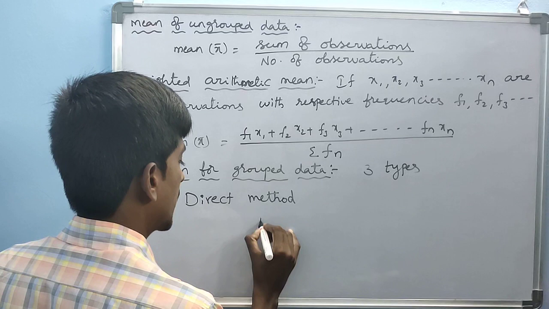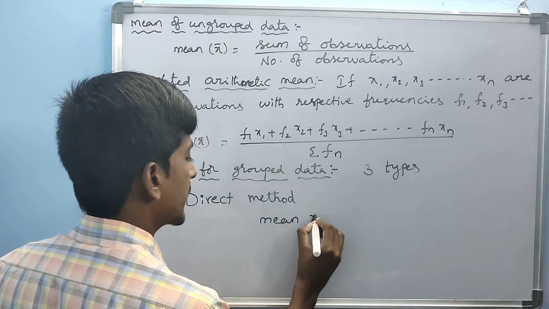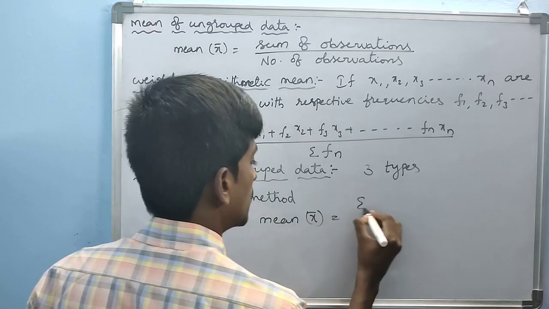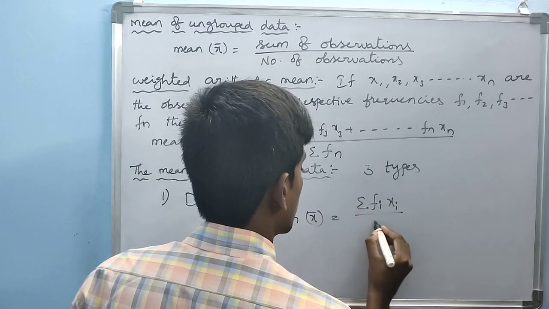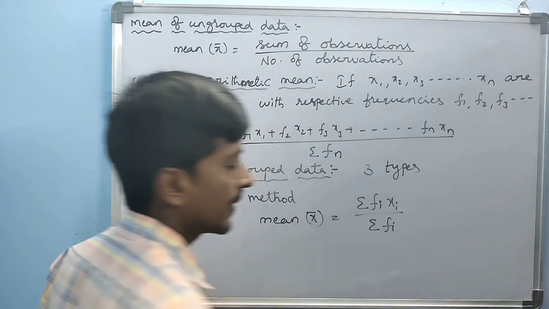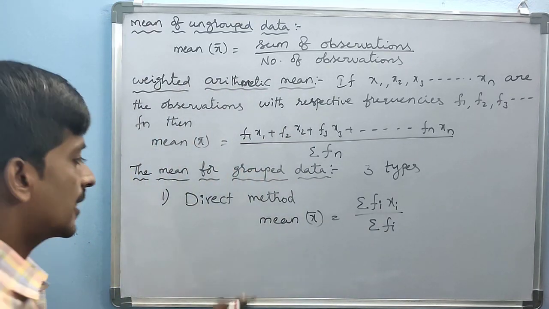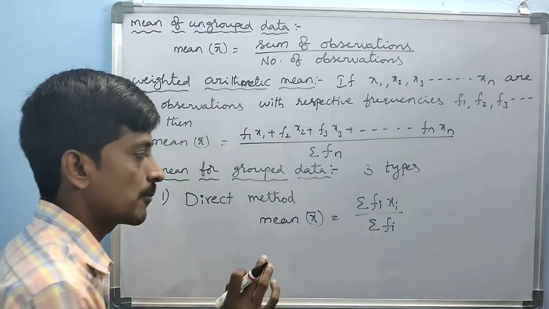Direct method formula: mean x bar equals sigma fi xi by sigma fi. This is the mean formula. It is very important.